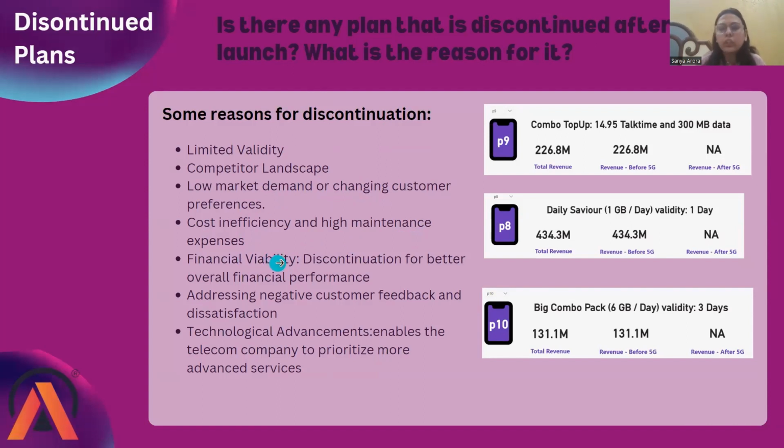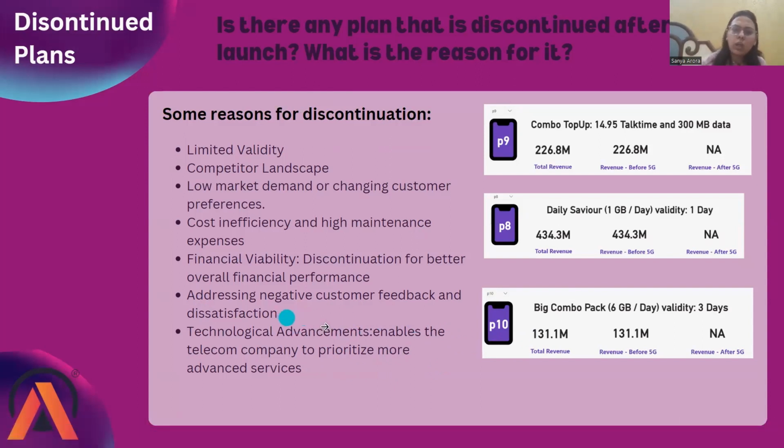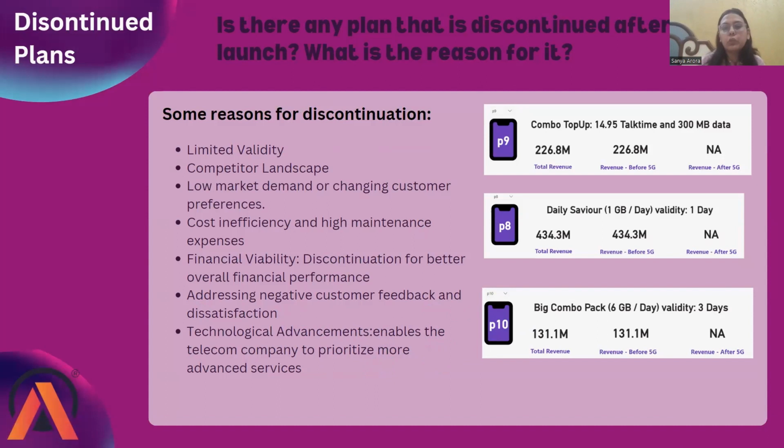So cost inefficiency or high maintenance expenses, these plans would have not been cost efficient for the Wavecon Telecom, so they would have discontinued these plans. Or maybe the customers' feedback would have been negative or dissatisfying, so they had discontinued these plans. Or technological advancements. So these are some of the reasons which could be for the discontinuation of the plans.